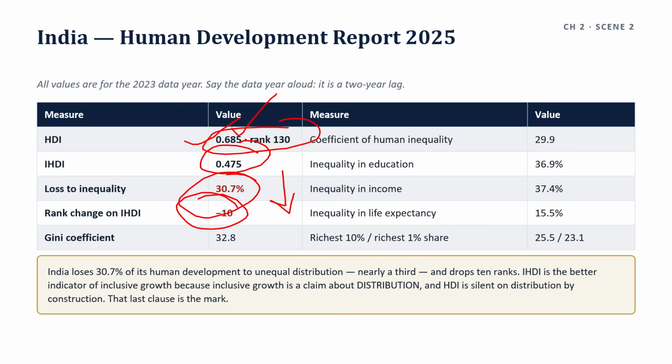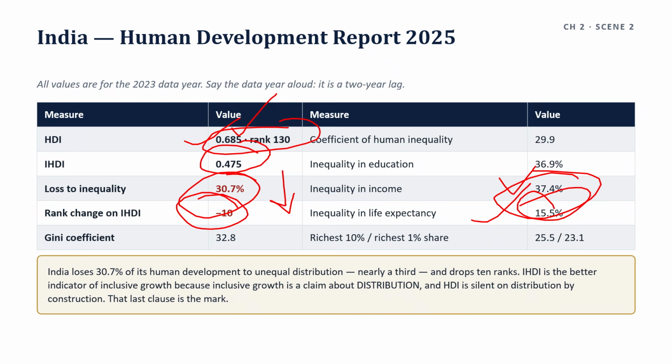Inequality in income 37.4%. Inequality in life expectancy 15.5%. Inequality in education 36.9%. Coefficient of human inequality 29.9%. So inequality in education, 36.9%, is almost identical, while inequality in life expectancy is 15.5%, less than half of either.